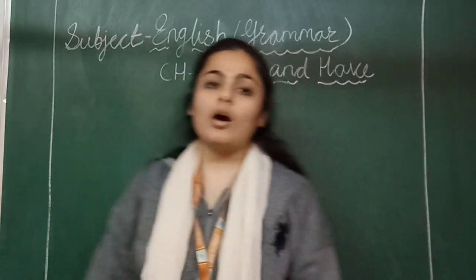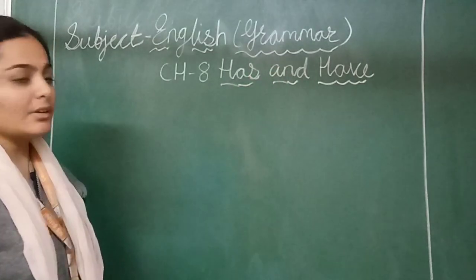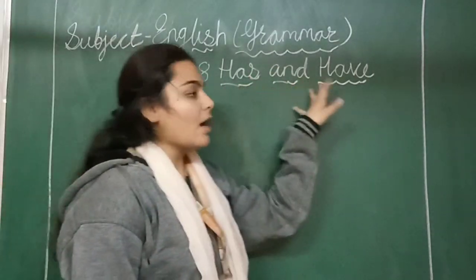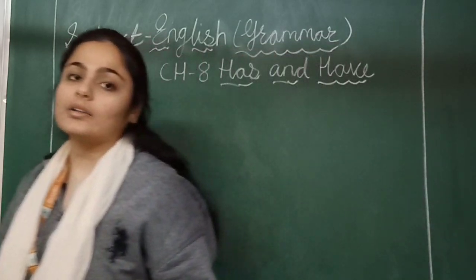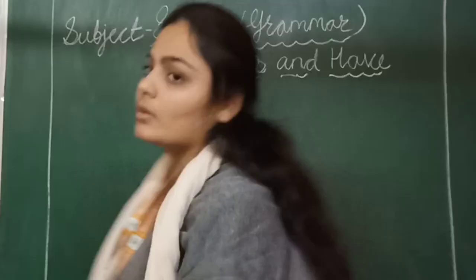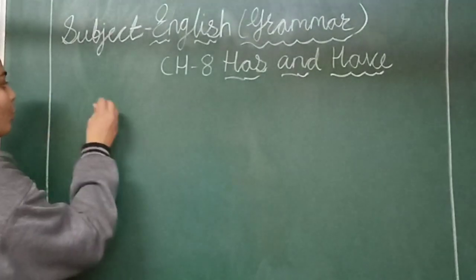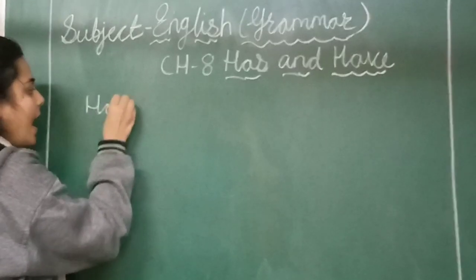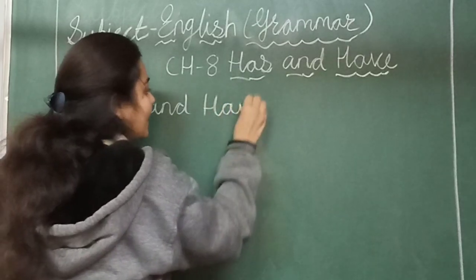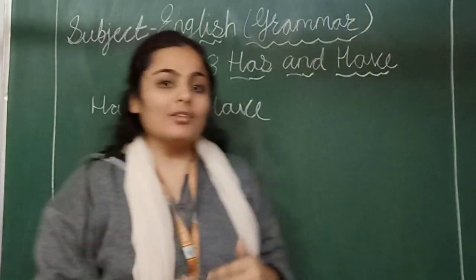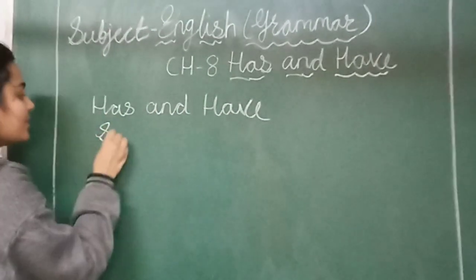Yes, so our subject is English grammar and our new chapter is has and have. So what is the meaning of has and have? Has and have are the helping verbs. So kids, has and have show that something belongs to someone.